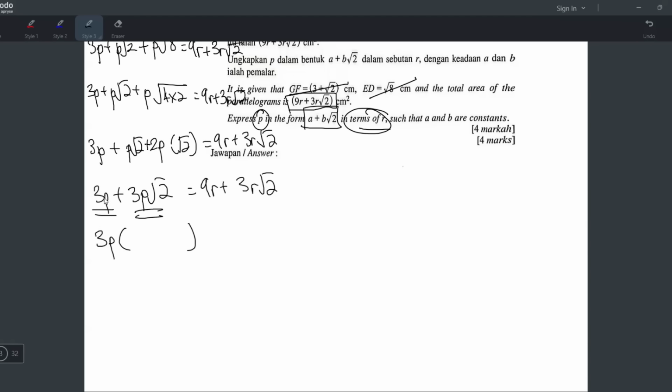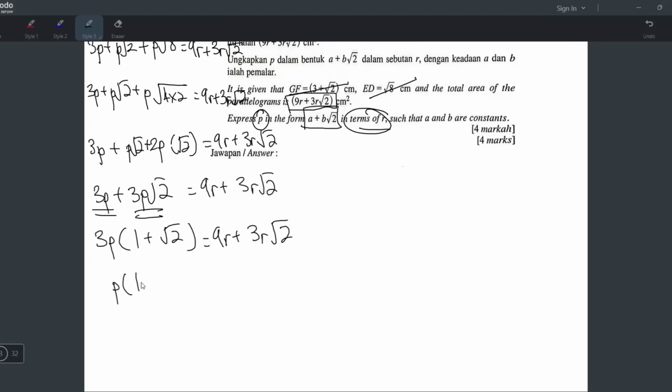Because when you take it out like that, the P akan jadi single. Kalau tak percaya, tengok 3P bagi 3P tinggal 1, 3P square root 2 bagi 3P tinggal square root 2. You can see the P jadi single dah. So now it's easy to find P. Pindah ni ke sana, lepas tu pindah 3. Tapi I pindah 3 dulu lah.